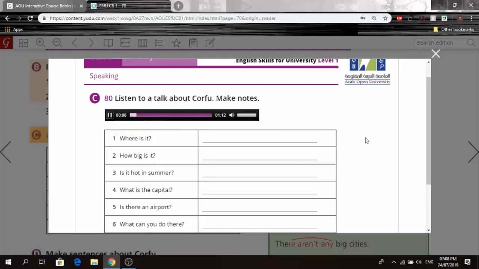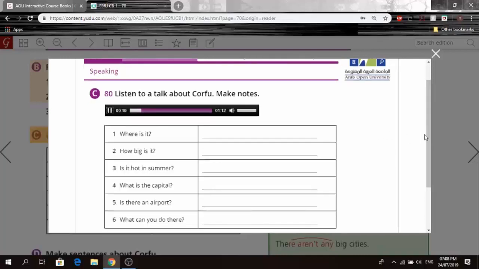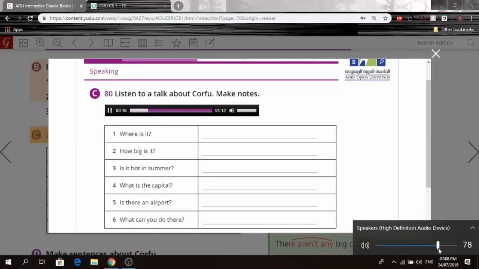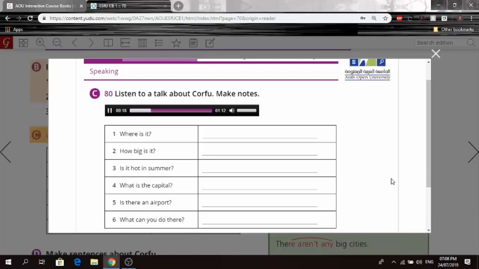Exercise C. Listen to a talk about Corfu. Make notes. Are you ready? Okay, here's some information about Corfu. Corfu is a great holiday island. It's very small. It's on the west coast of Greece. Many tourists go on vacation there every year. The capital is Corfu town in the northeast. There's a small airport near the town.